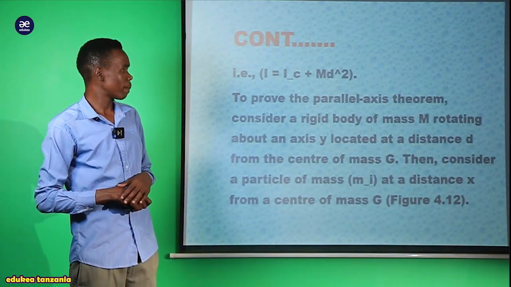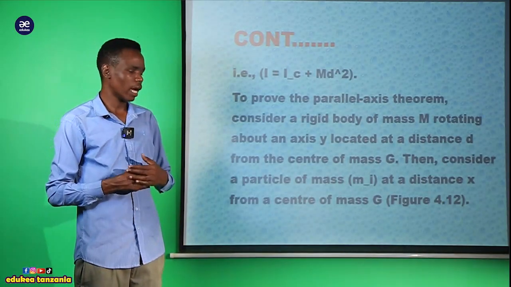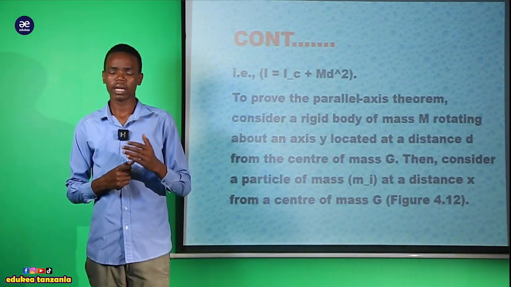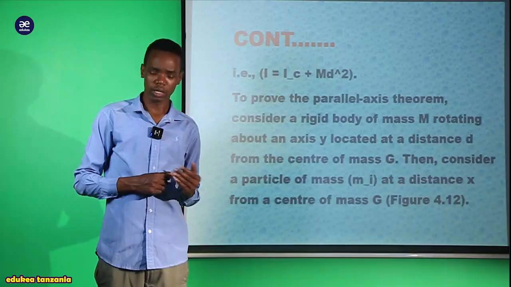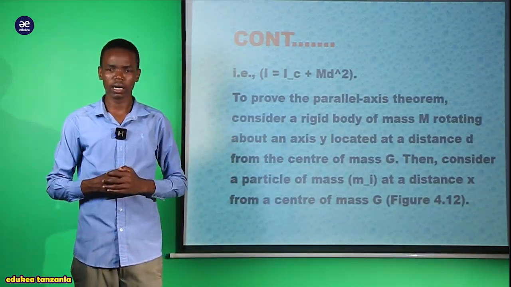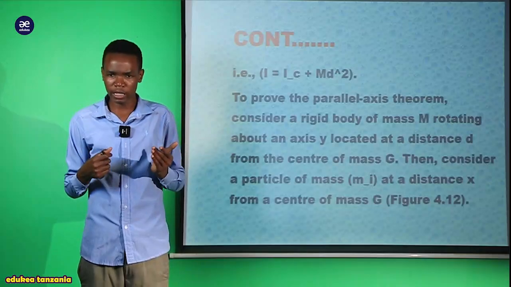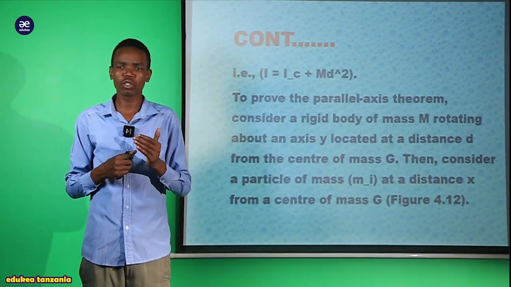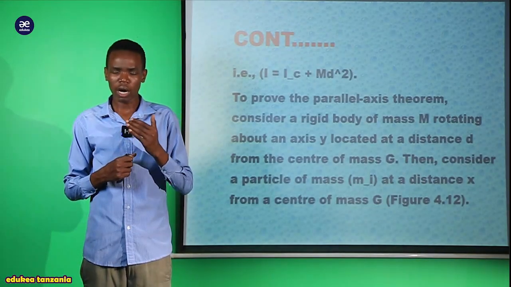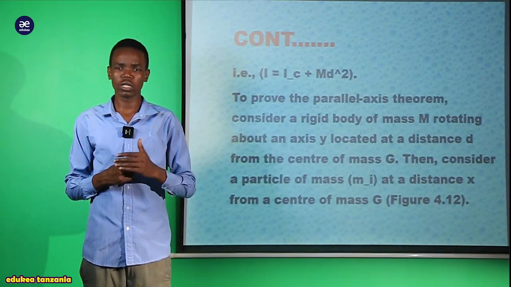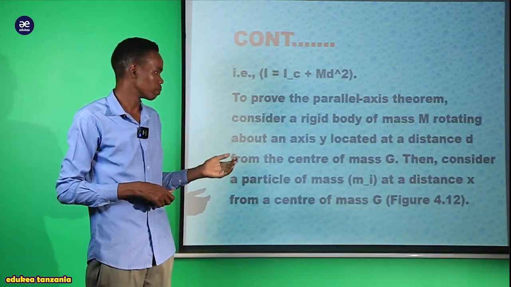So to prove the parallel axis theorem, consider a rigid body. Now we are going to see how we can prove this theorem. Because we have understood the way we can state it, now how can we demonstrate our law? How can we demonstrate our formula of the moment of inertia through the parallel axis theorem?